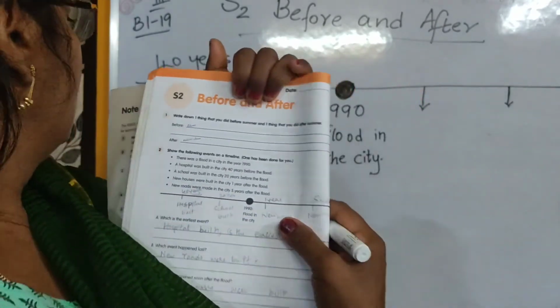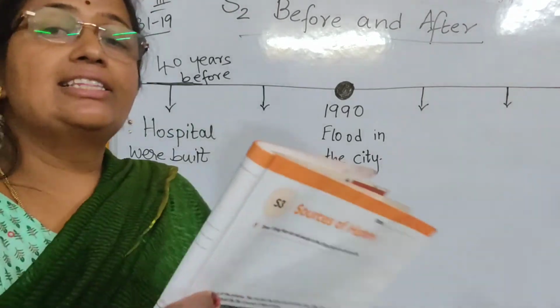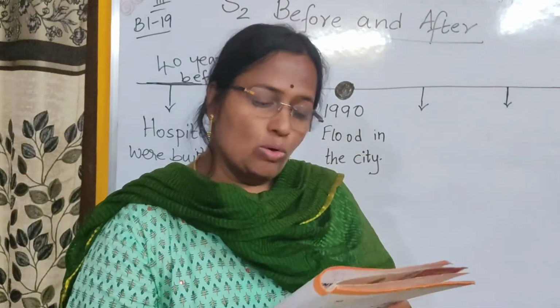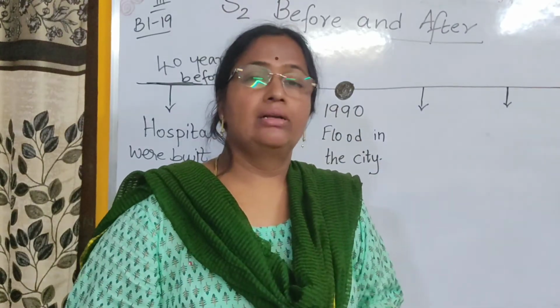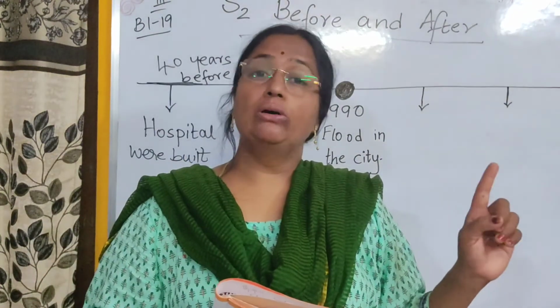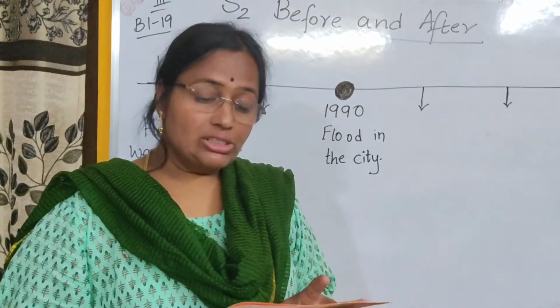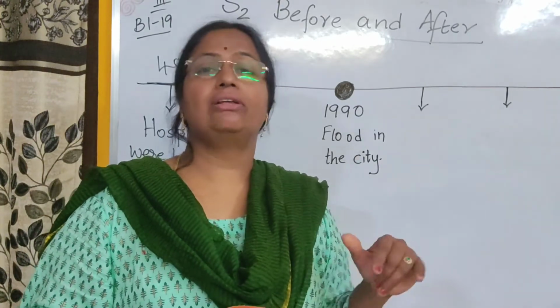Okay, a hospital means only, okay, here. Then what is the third sentence? A school was built in the city 20 years before the flood. So hospital was built, we have shown. We should also show school. When was the school built? The school was built before the flood.